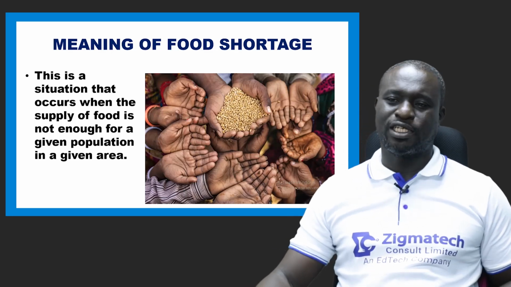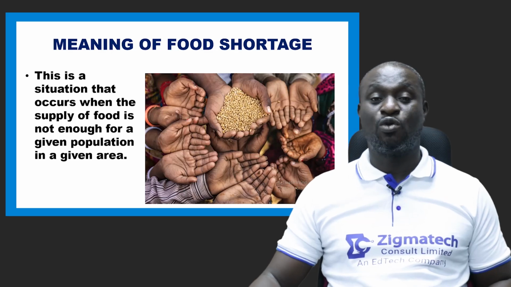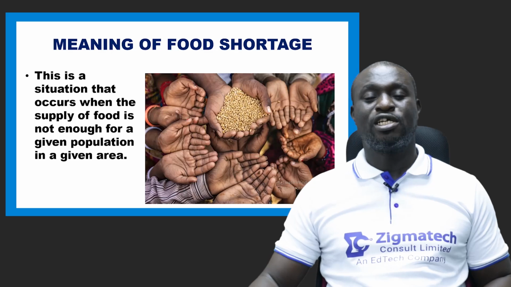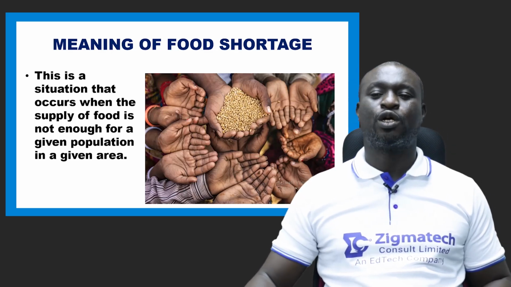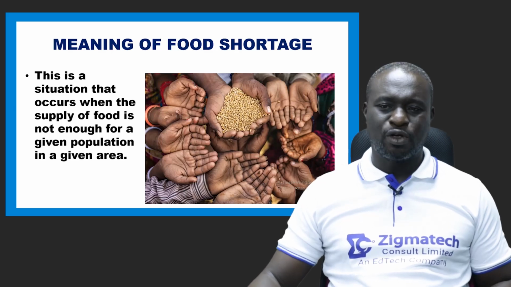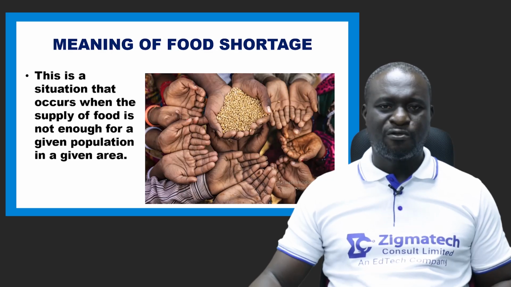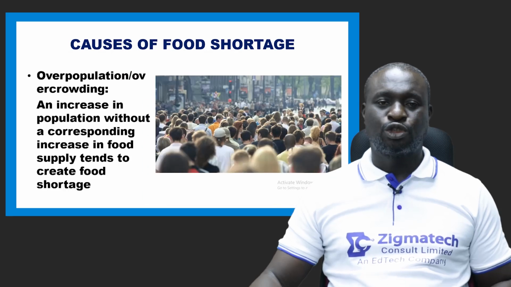Now, food shortage. We've talked about food shortage. I believe everyone has an idea what it means to have food shortage. It is actually a situation that occurs when the supply of food is not enough for a given population in a given area. When the supply of food is not enough for a particular population in a given area, you say there is food shortage.